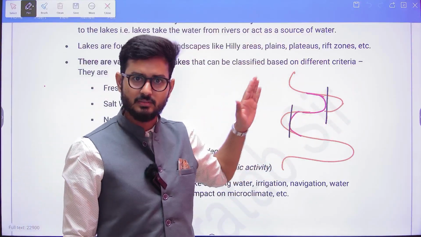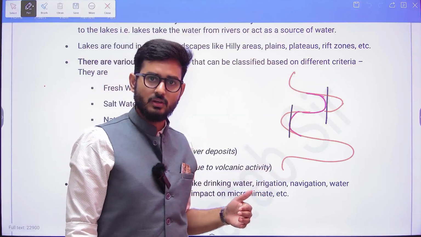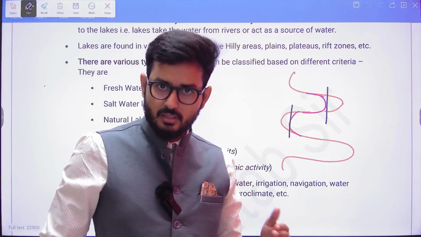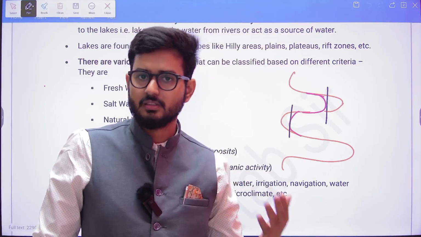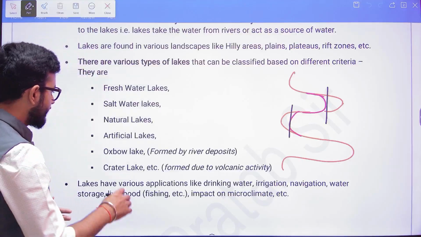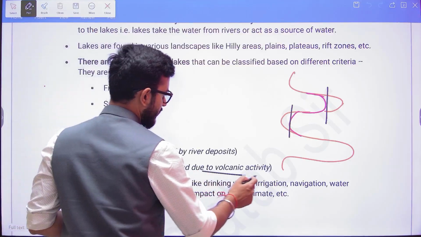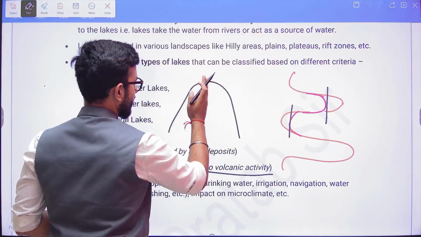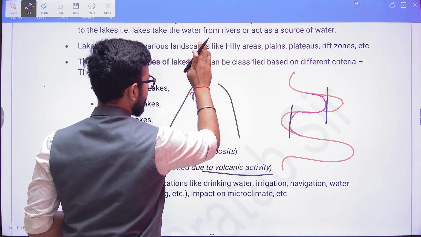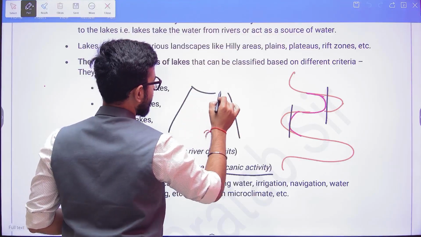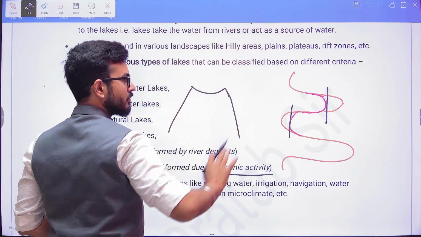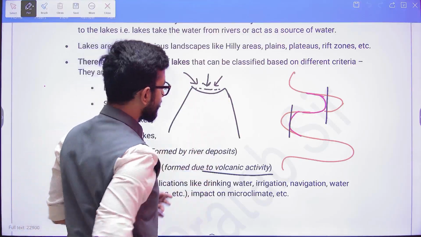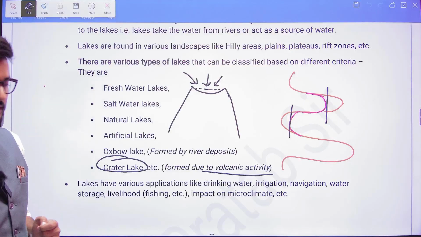So in a river system, when a new course or a new path is charted out by that river and the old path is discarded, the water that is accumulated in the old part is known as the oxbow lake. Similarly, the crater lake is associated with volcanic activity. If this is a mountain and there is a volcanic eruption, the whole above part will blow out, water will be deposited here, a lake is created, and that is known as a crater lake.